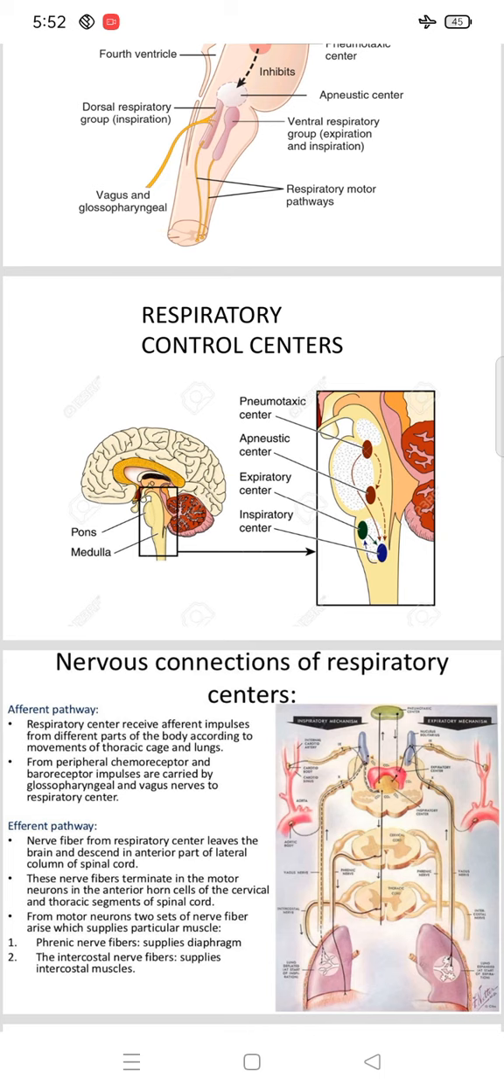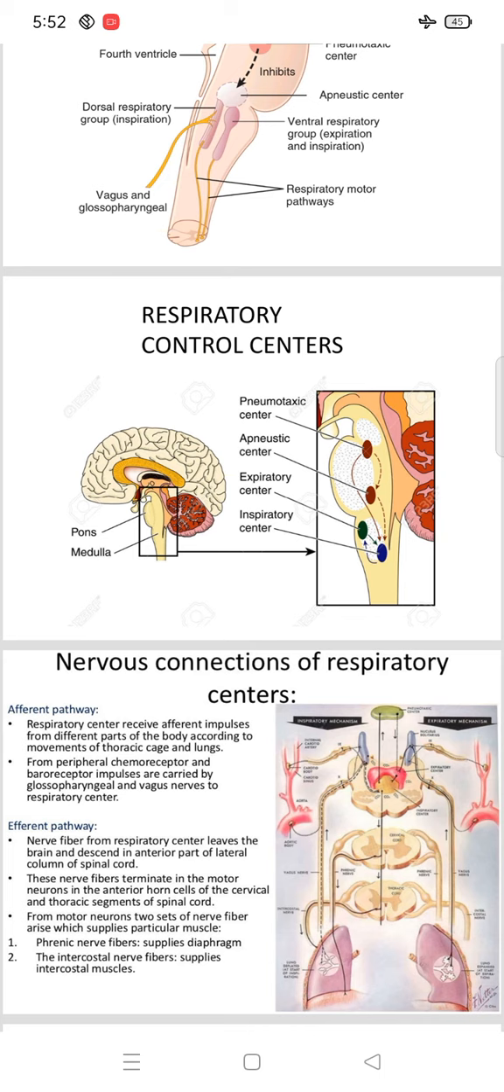First one is the afferent pathway. The respiratory center receives afferent impulses from different parts of the body according to movements of the thoracic cage and lungs.